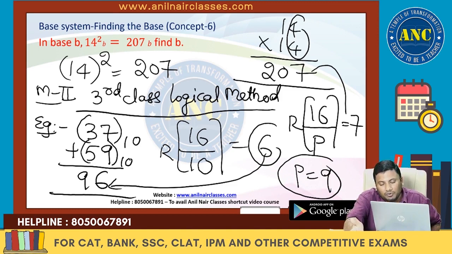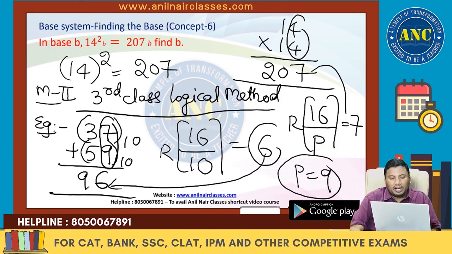Are you all with me? Again, I am explaining. (1/4) into (1/4). I am not interested in converting. 4 fours are 16. This is like the example where 7 plus 9 is 16, and 16 divided by 10, the remainder is 6. The remainder is the unit digit. Here, 4 fours are 16, and 16 divided by some base. I am finding out that base. That is nothing but the unit digit. In which base system is the answer right?